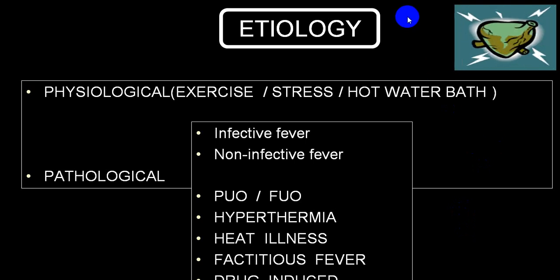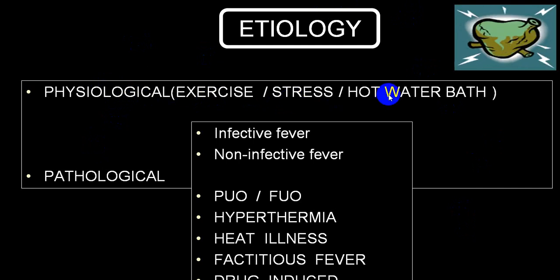Now, if we go through the etiology of fever, we can divide it into physiological and pathological. There are some conditions where there is a temporary elevation of body temperature because of exercise, stress, a hot water bath, diurnal variation or during the menstrual period, etc., which does not require any particular treatment.